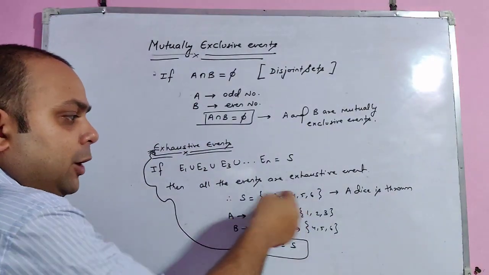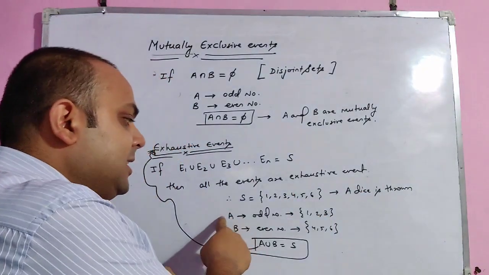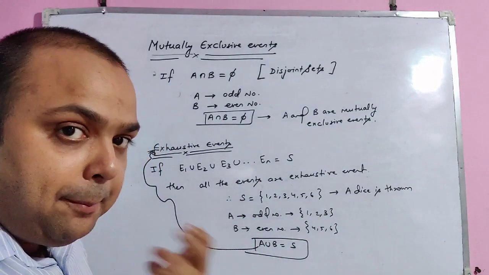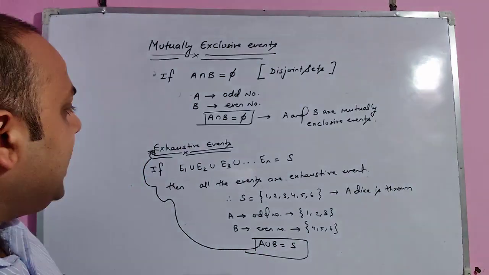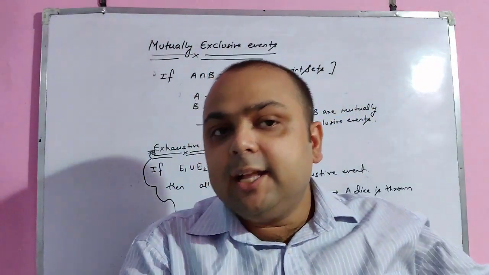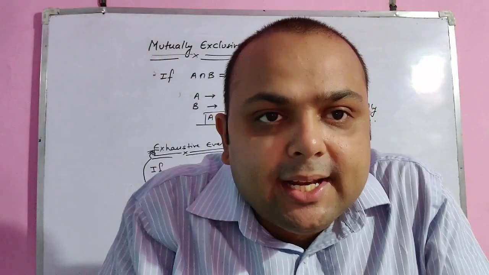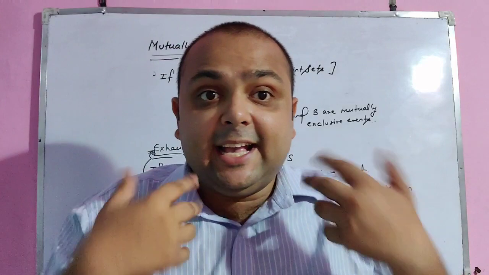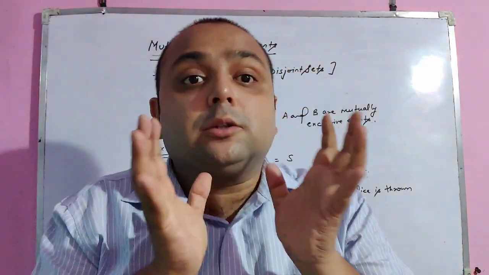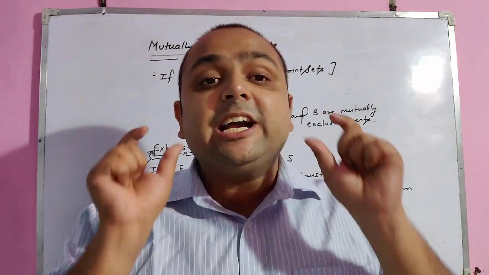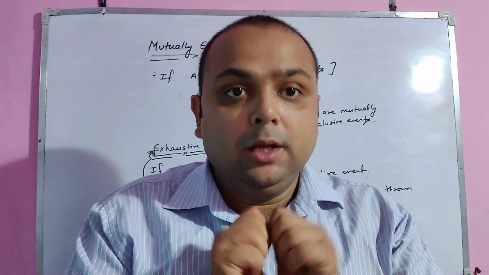Suppose S is 1, 2, 3, 4, 5, 6, a die is thrown. A is the event of odd number, B is the event of even number. Now union of A and B gives us S. So A and B are called exhaustive event. So if the intersection part is phi, they are mutually exclusive, and if the union is equal to S sample space, they are exhaustive. Now in the next part, I am going to tell you about the main first topic of probability related to class 12, which is conditional probability. We'll see in the later part of the video.